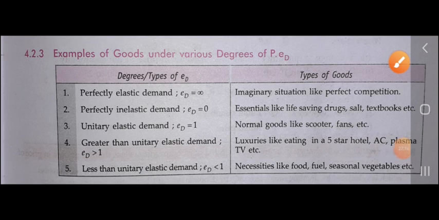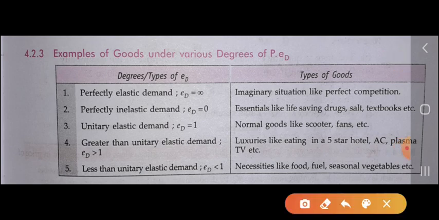Next is examples of goods under the various degrees of price elasticity of demand. We have taken some examples of the different kinds of elasticity of demand. Here we have the degrees or types of elasticity, and the different types of goods which come under each degree. First is perfectly elastic demand, which means ED equals infinite.